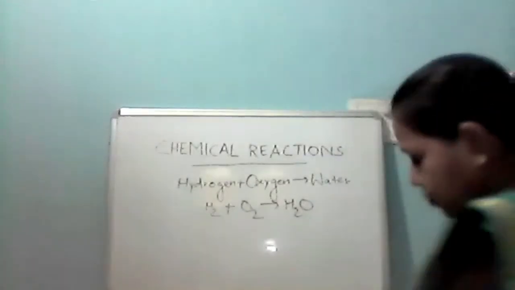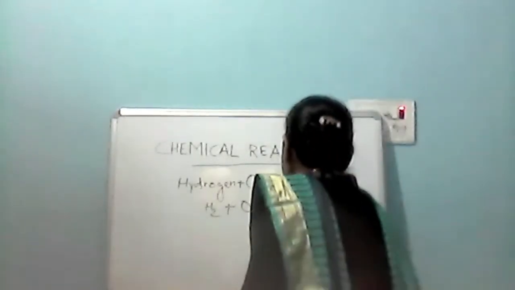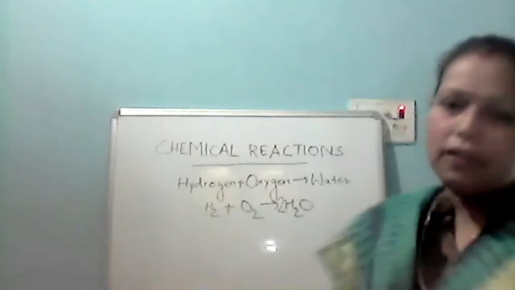Because what we are saying is that the number of atoms of the element present in the reactant side is not equal to the number of atoms of the element present in the product side. So this one is an unbalanced chemical equation. Now when we are multiplying this side by 2, see whether it is balanced or not.